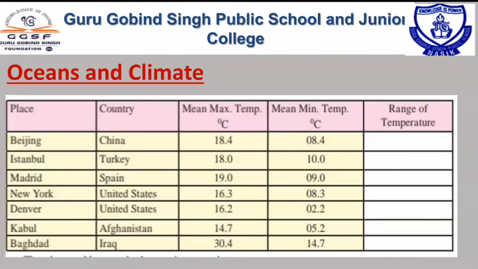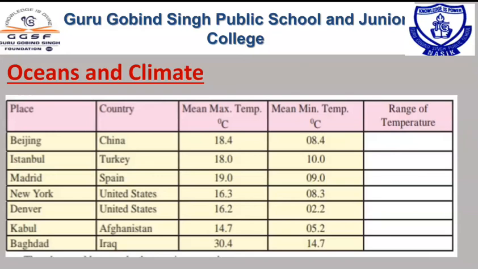Then Istanbul, the capital of Turkey. Then Madrid, the capital of Spain. New York, and Denver is one of the cities of the United States. Kabul is the capital of Afghanistan, and Baghdad is the capital of Iraq.